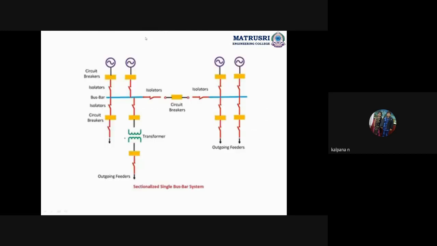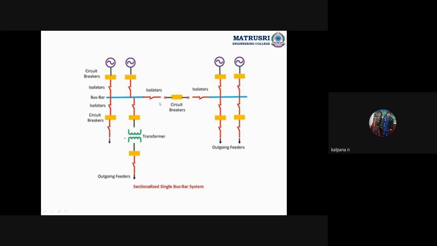Here how many bus bars are we using? Only a single bus bar. And for this single bus bar, we are using a circuit breaker and two isolators. You can call these isolators or disconnecting switches. The purpose of isolator and disconnecting switch is the same. If any fault occurs, it opens the circuit. So this is the diagram of the single bus bar sectionalized arrangement.